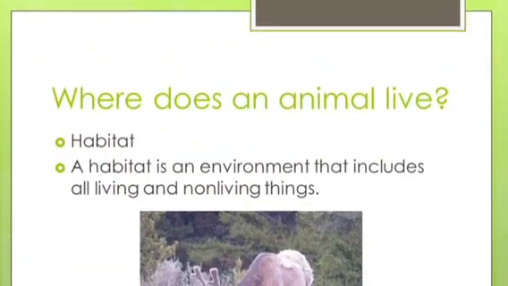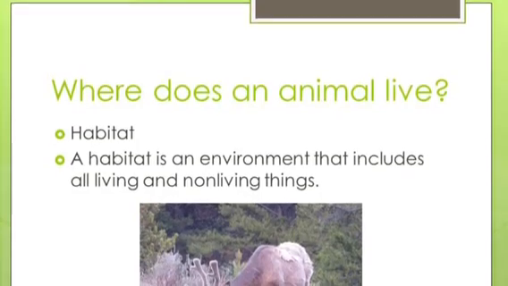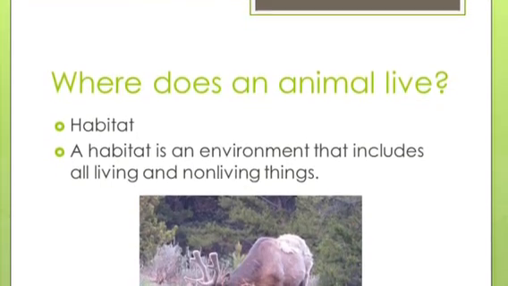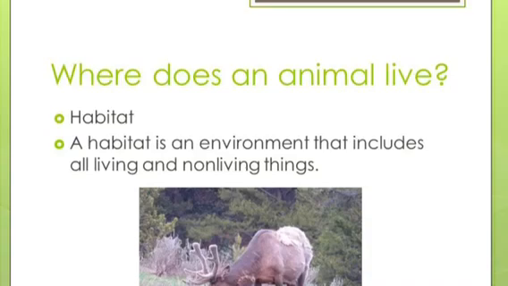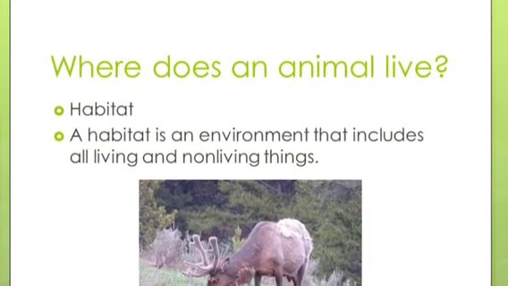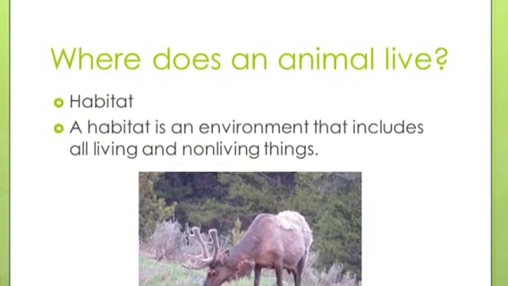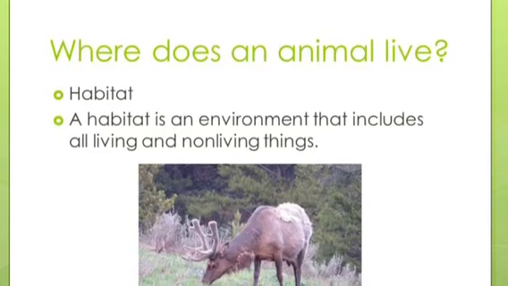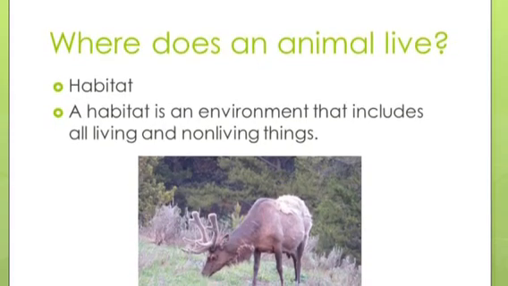Where does an animal live? An animal lives in a habitat. A habitat is an environment that includes all living and non-living things. These environments meet the animal's specific needs. They provide air, water, food, and shelter for the animals.